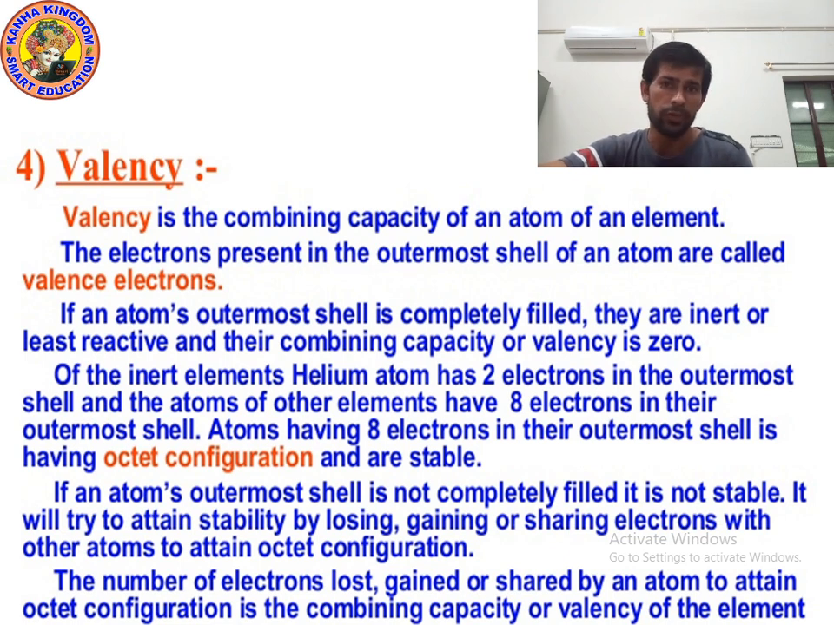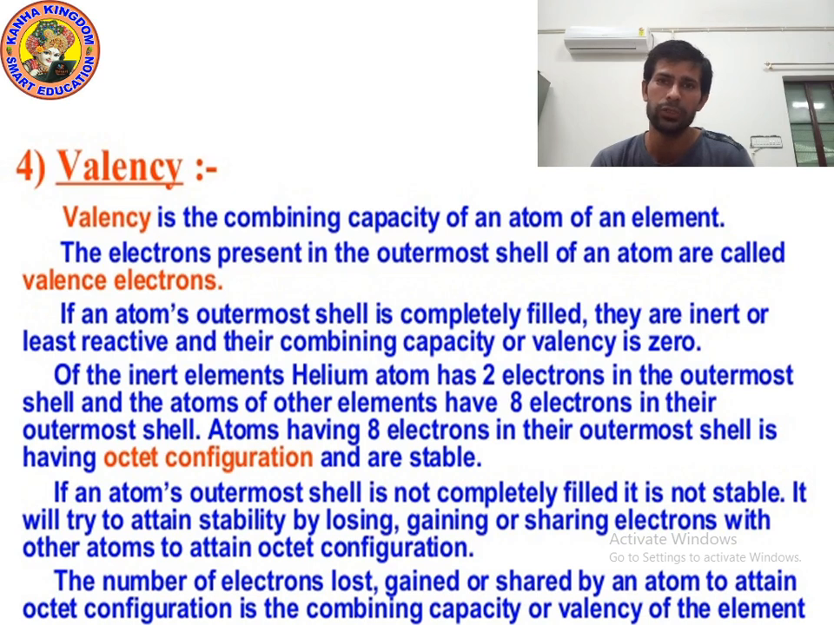And what is the meaning of valence electrons? Electrons present in the outermost shell of an atom are called valence electrons. If the outermost shell is not completely filled, then the atom will be unstable. But if the outermost shell is filled, then the atom will be stable.